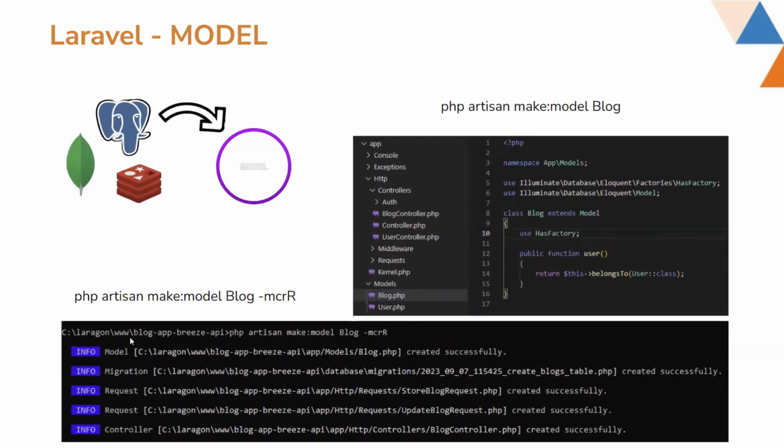So you will see some output like this. When I run this command, it will create a model, then a migration, then two request files, and also the controller. All this is created with this single command. So it is really fast and easier to do.